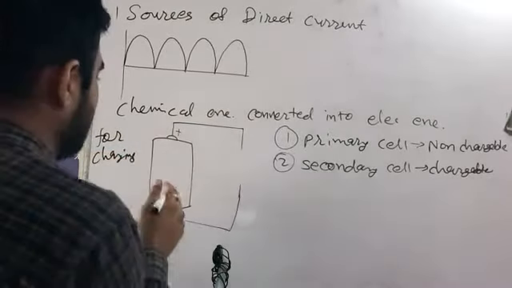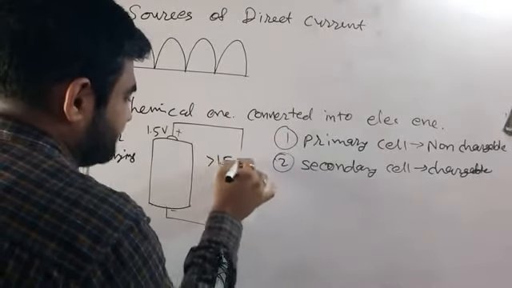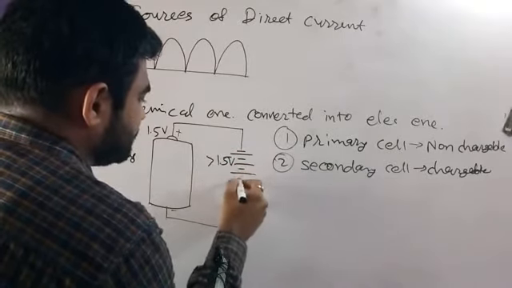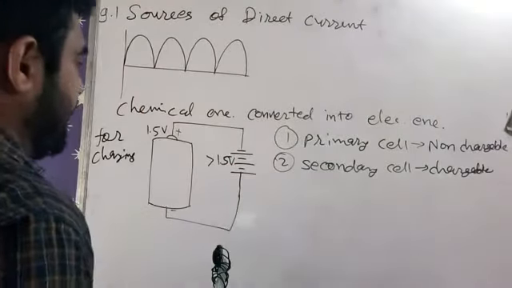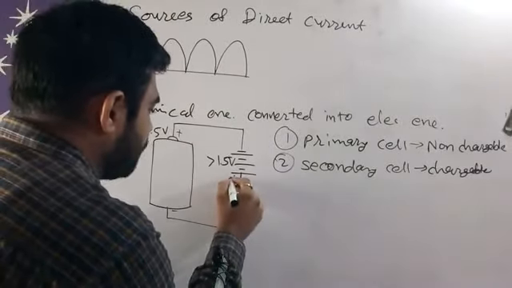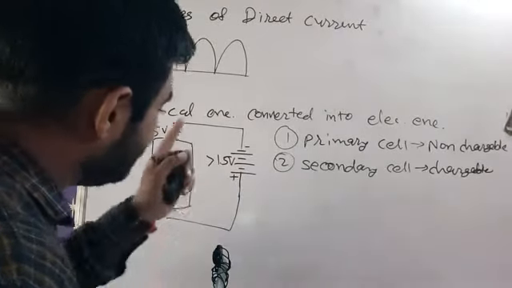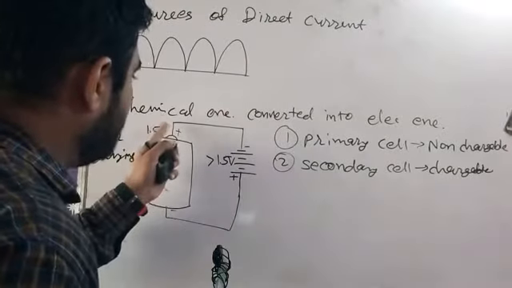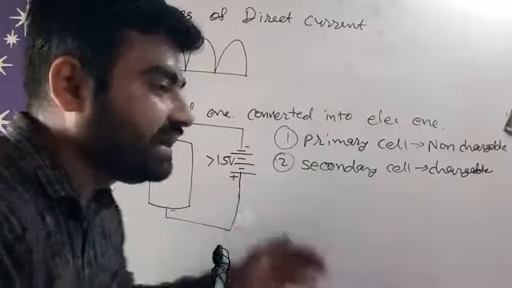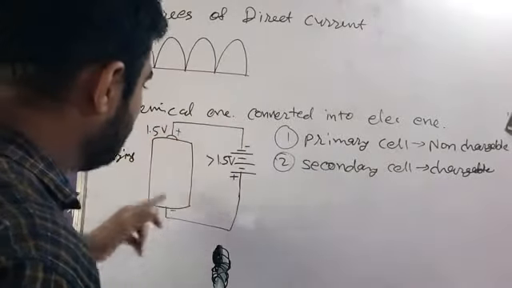If this cell has 1.5 volt, I have to use a supply greater than 1.5 volt here. So I am using it like this, and during the charging process, here I have kept a positive terminal, here I have kept a negative terminal. Always remember, during the charging process, the direction of electric current is reversed compared to when it is consumed. So positive to negative, positive to negative.